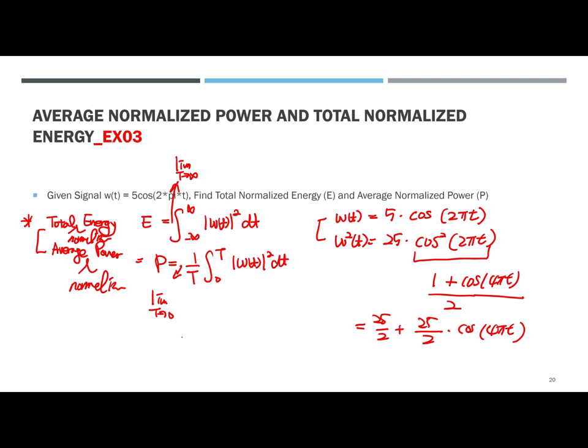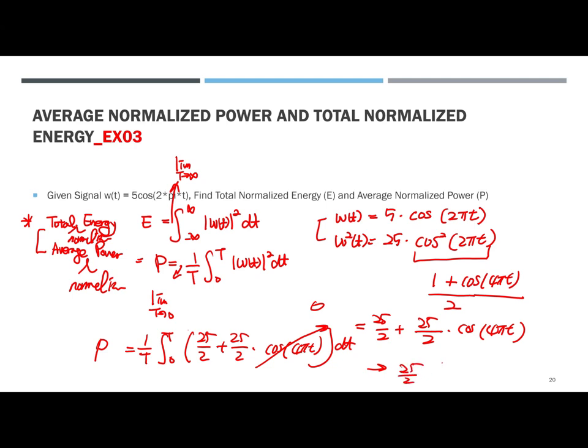Okay, so P is 1 over T, integral from 0 to T, of 25 over 2 plus 25 over 2 cosine 4 pi t, dt. So the cosine term goes to 0. We learned before that finally that was 25 over 2. Okay, that was the answer.